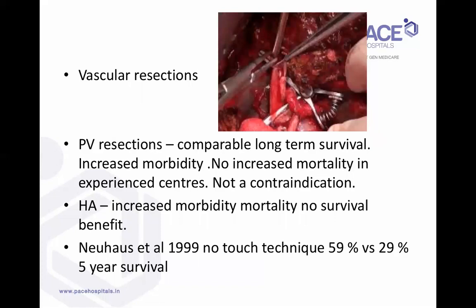The vascular resections, the philosophy is the same as I said for hilar cholangiocarcinoma, in Whipple's. Patients with portal vein resection and patients without portal vein resection achieving R0 margin had comparable long-term survival. Definitely there is increased morbidity because of the portal vein clamping, and you have to do the hepaticojejunostomy in the edematous bed. There is increased morbidity in patients with portal vein resection, but in experienced high volume centers, there is no increased mortality, and definitely portal vein encasement, even of the main portal vein, is not a contraindication in hilar cholangiocarcinoma.